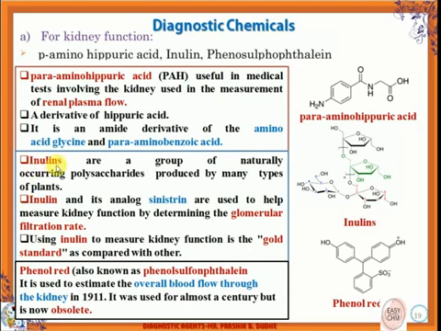Now these are naturally occurring polysaccharides which are generally present in plants, a very natural compound. This is the structure of that polysaccharide compound, and these are the agents specifically used for detecting the glomerular filtration rate of the kidneys. Along with the inulin, it is injected along with the sinistrin. Both compounds go and check the glomerular filtration rate and how the kidney is working.